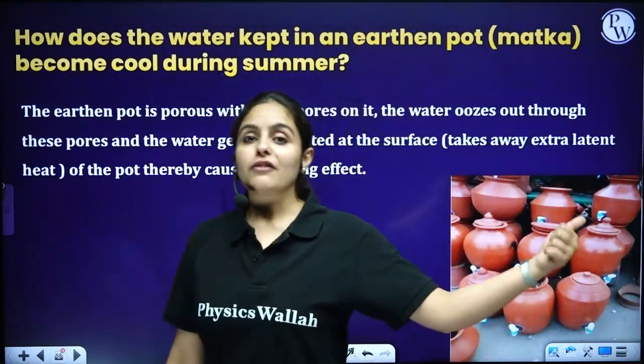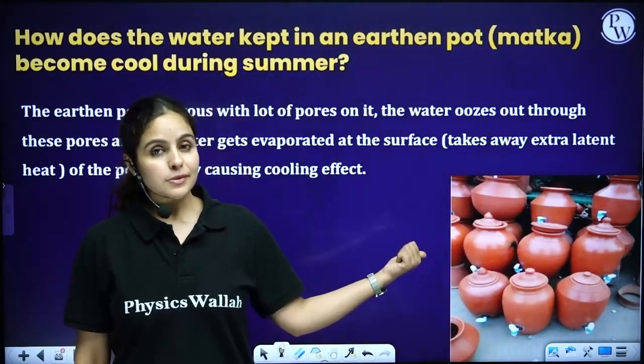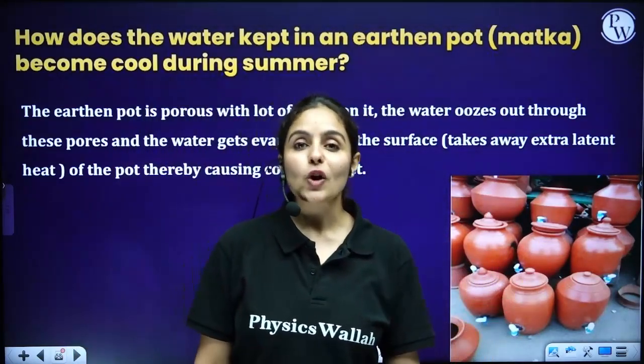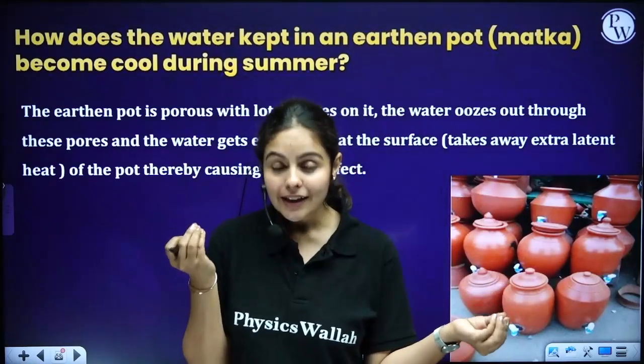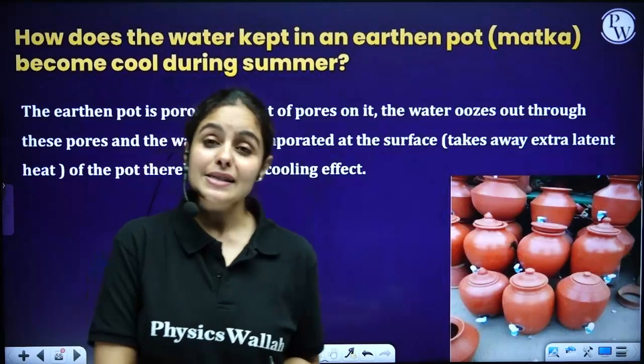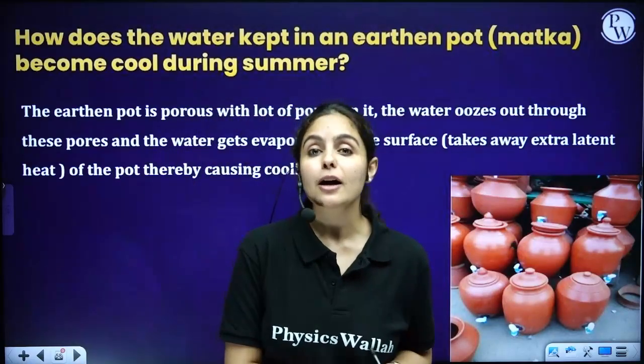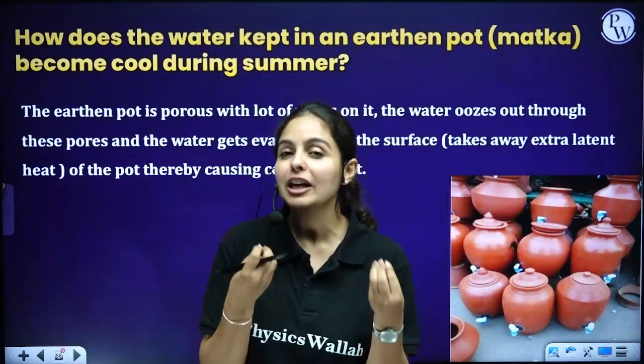One very common example in every household is the earthen pot. In Hindi, we call it matka, right? So what happens in a matka? In summers, as we put water in it, it becomes cooler. It tastes very, very earthy.